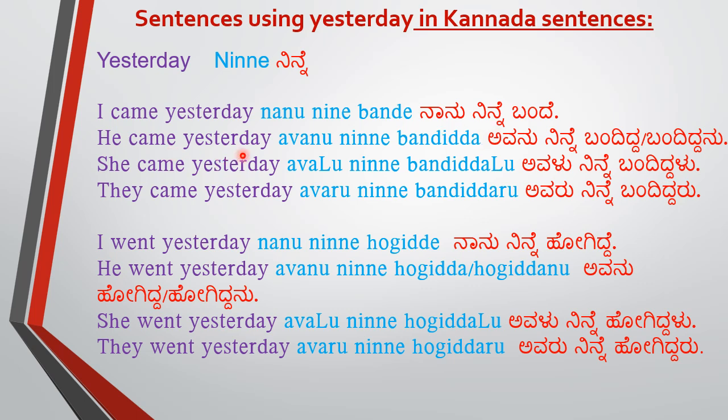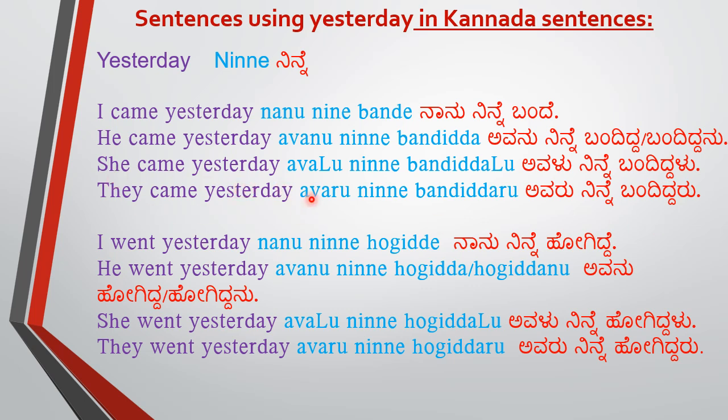He came yesterday. Now I am talking about the third person. ಅವನು ನಿನ್ನೆ ಬಂದಿದ್ದ. ಅವನು we need to use for boy. ಬಂದಿದ್ದ or ಬಂದಿದ್ದನು. Again nu is for boy. ಅವನು, ದನು. So these two will be used for boy. ಅವನು ನಿನ್ನೆ ಬಂದಿದ್ದನು. He came yesterday.